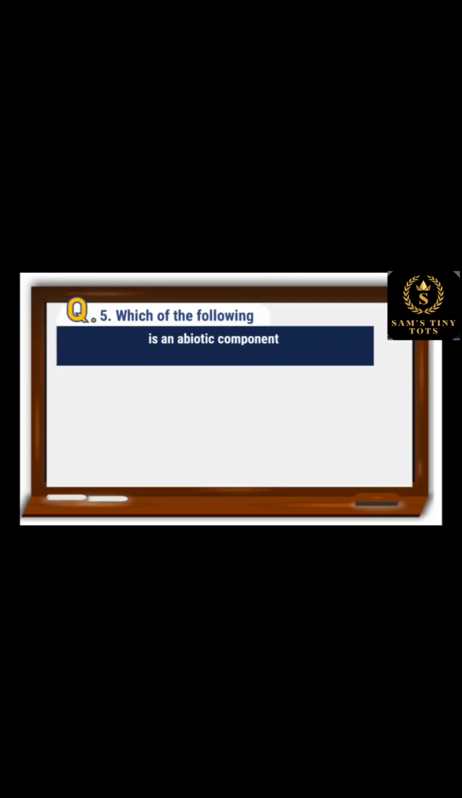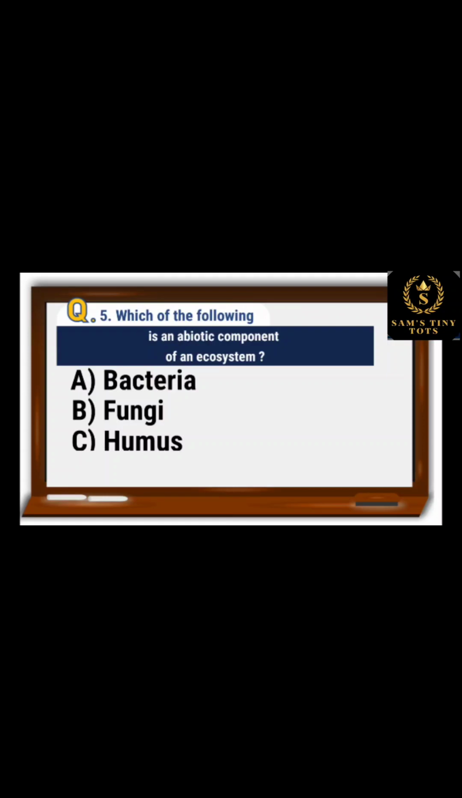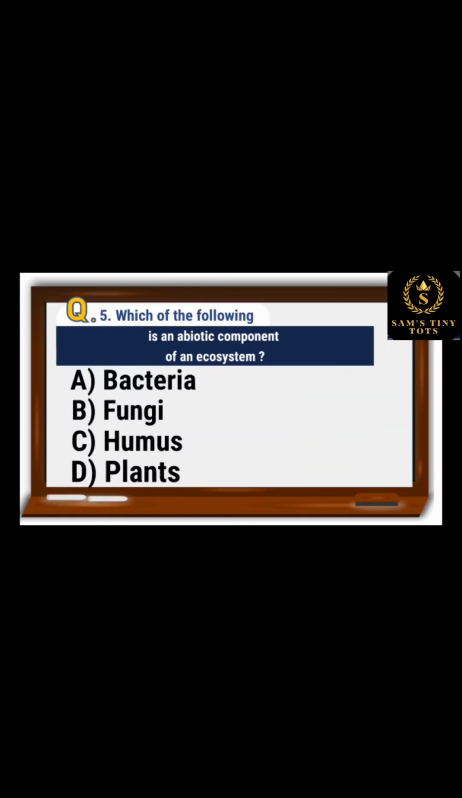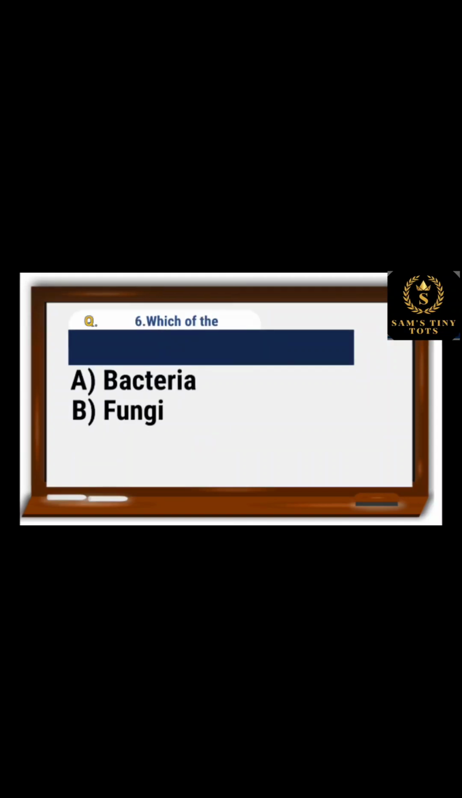5. Which of the following is an abiotic component of an ecosystem? Option A, bacteria; option B, fungi; option C, humus; and option D, plants. And the correct option is option C, humus.